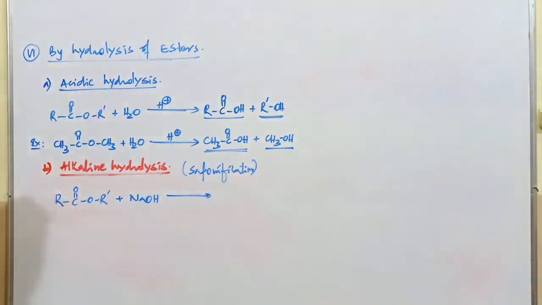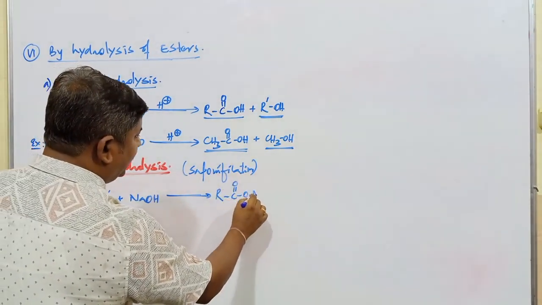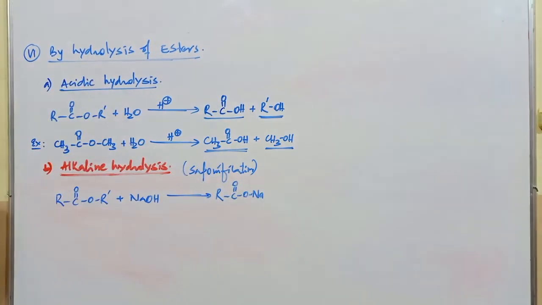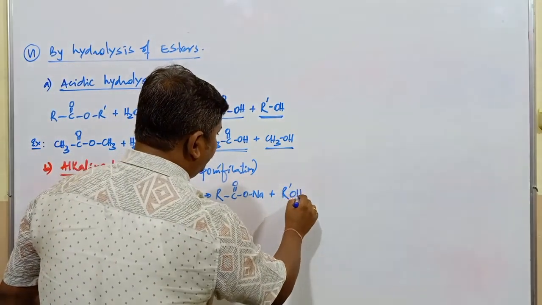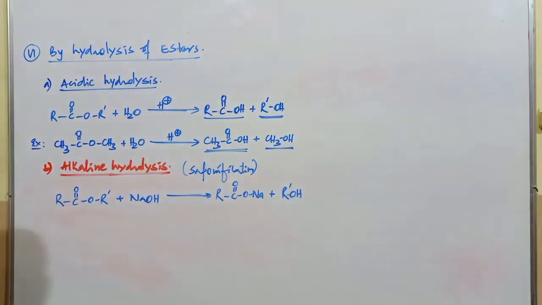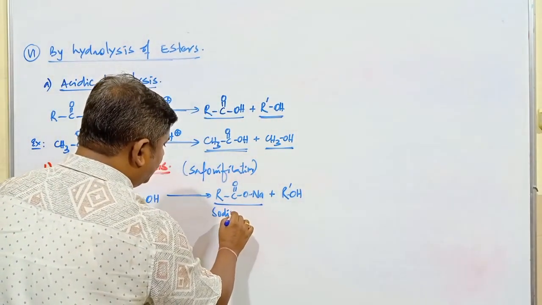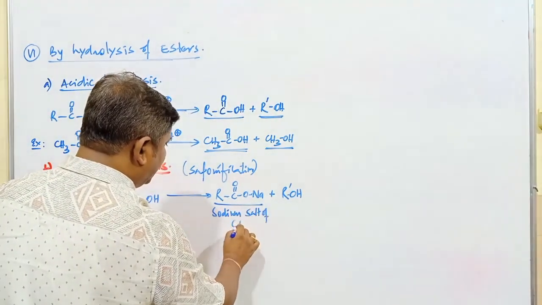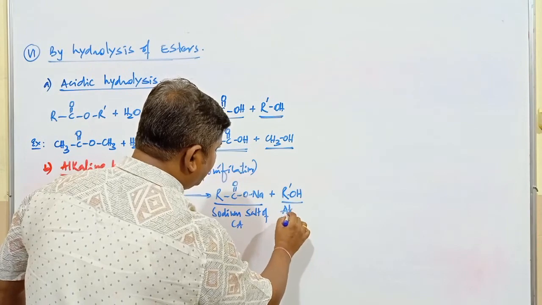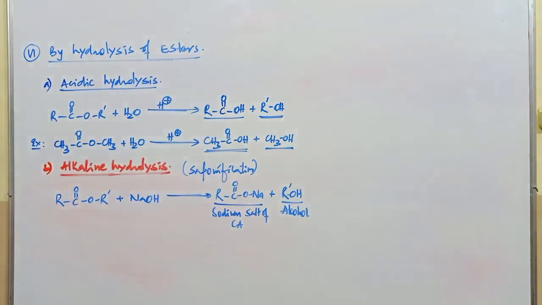What's the product here? RC double bond O Na, sodium salt of carboxylic acid, plus R dash OH. Sodium carboxylate you can write as sodium salt of carboxylic acid, and this one is an alcohol compound.